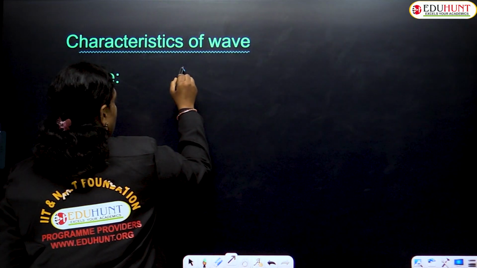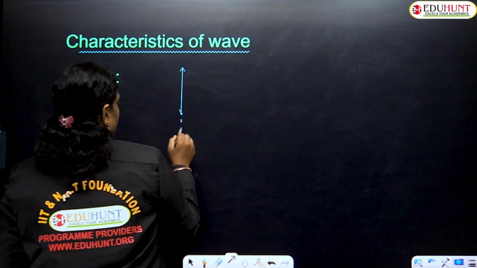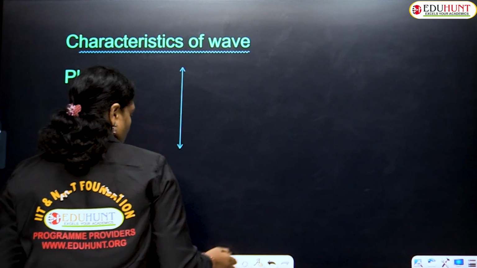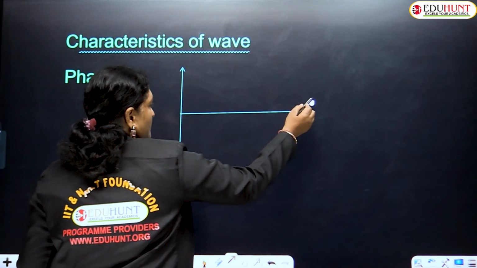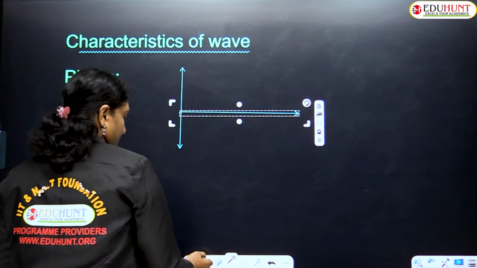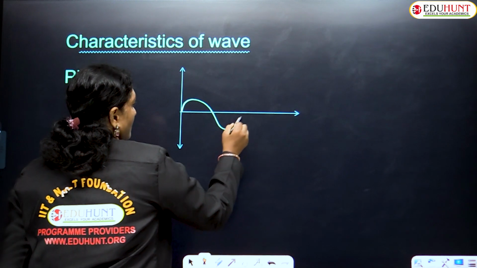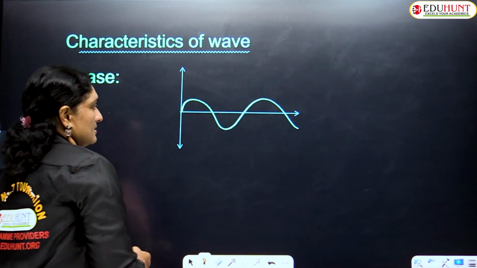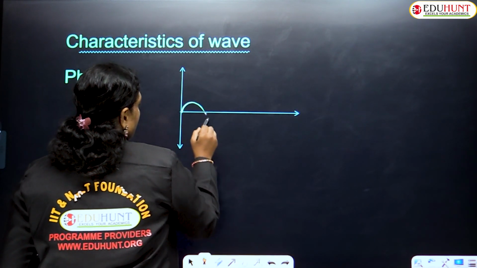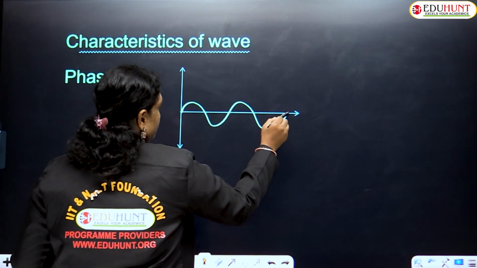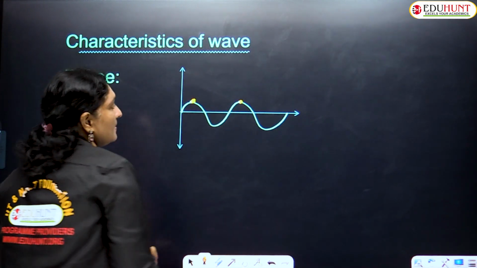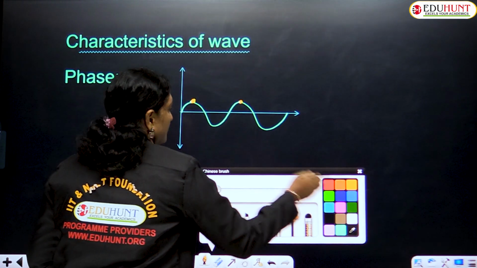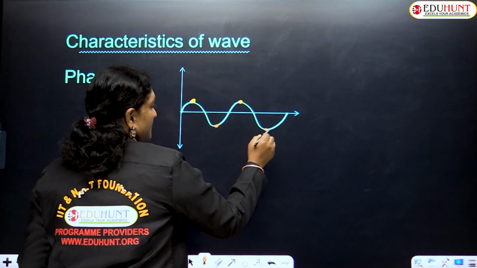So, let us consider a wave moving along the x-axis. Suppose a wave is moving something like this. Here if you observe carefully, these two points resemble the crest, whereas these two points resemble a trough.